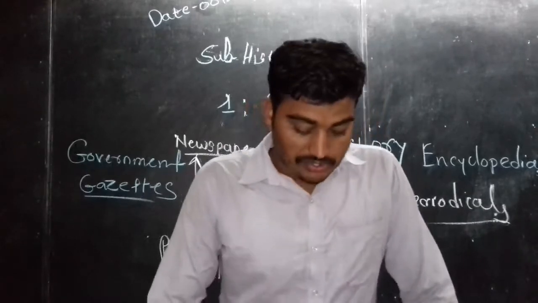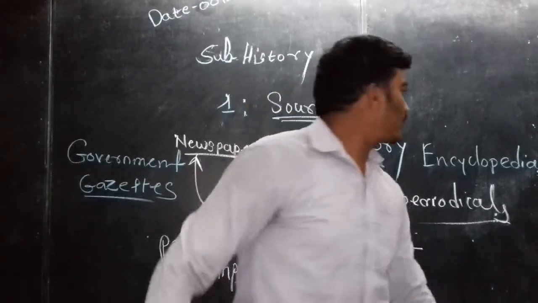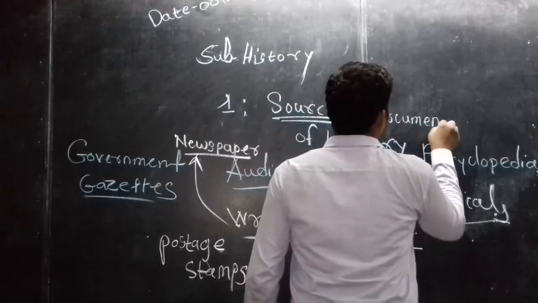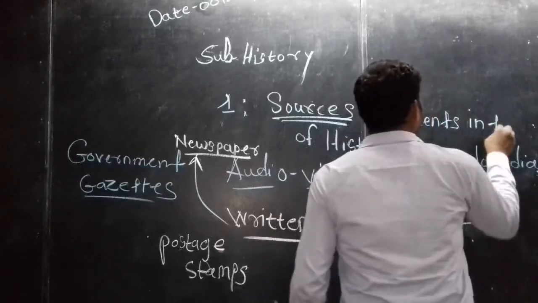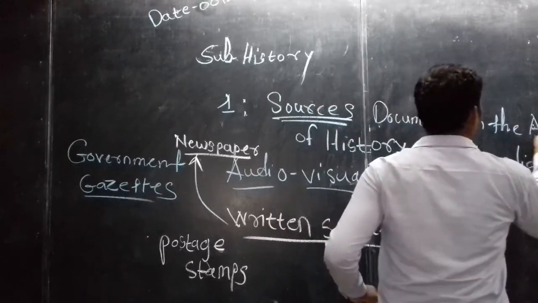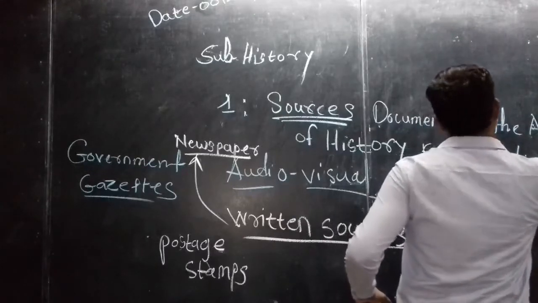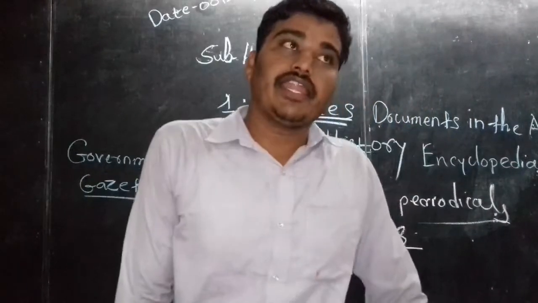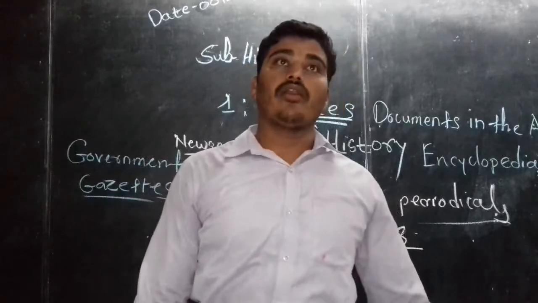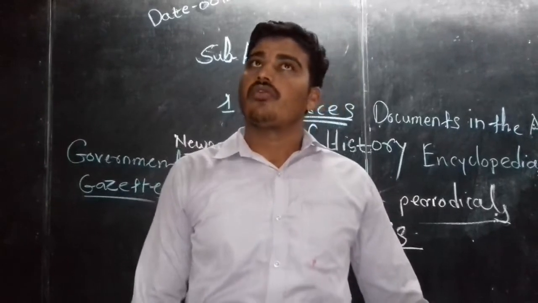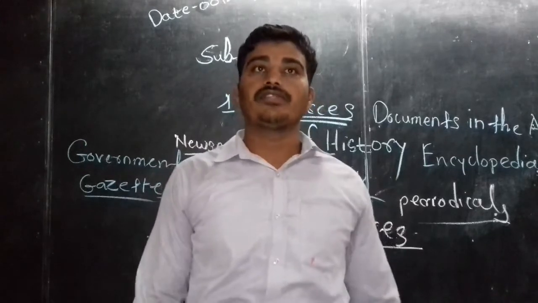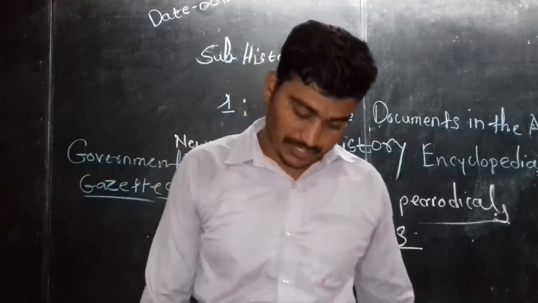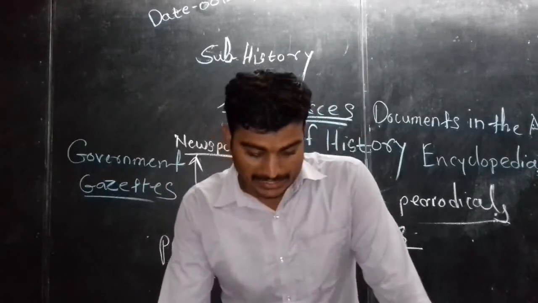Next we are going to see documents in the archives. Archives are the place where we can get valuable or ancient books or reference books, which are preserved and conserved in a particular place, for example a library. So next we are going to see diaries.